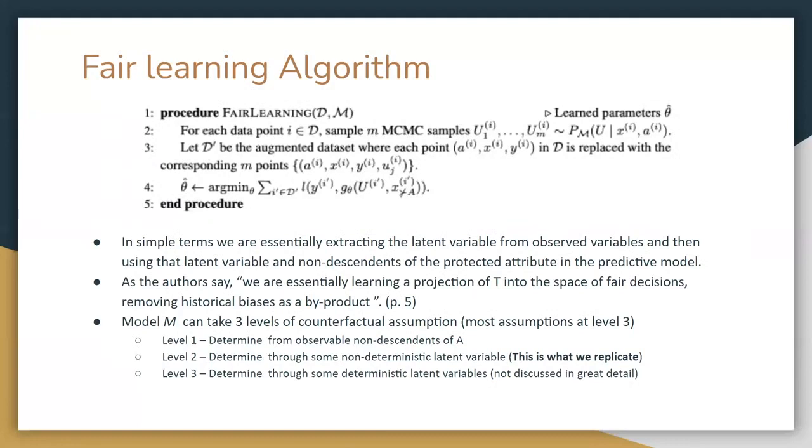And we have 3 different levels of assumptions that make counterfactual fairness possible. The higher level requires strong assumptions. Here is our level 1, level 2, and level 3. The authors recommend always modeling the causal structure to reach the goal of counterfactual fairness. They state we are essentially learning a projection of Y into the space of fair decisions, removing historical biases as a byproduct.